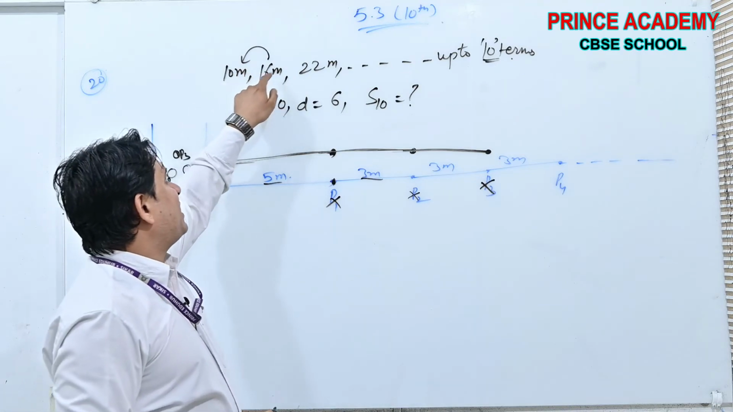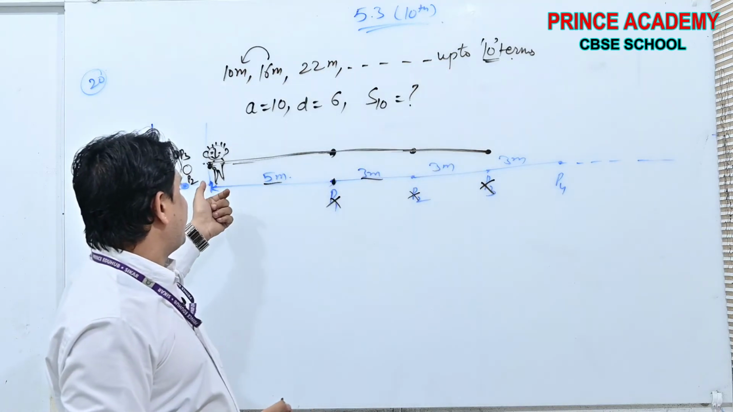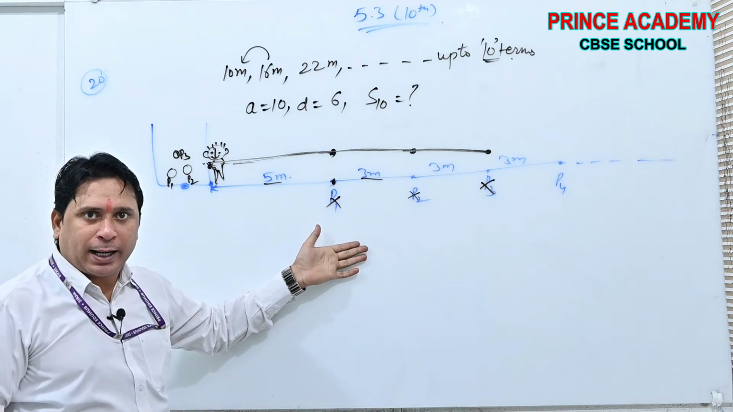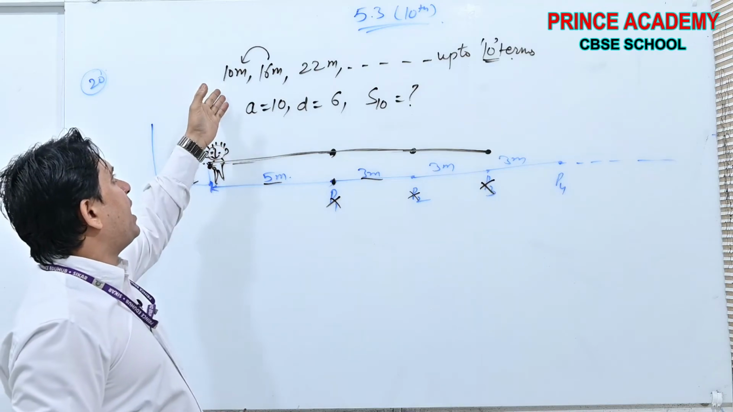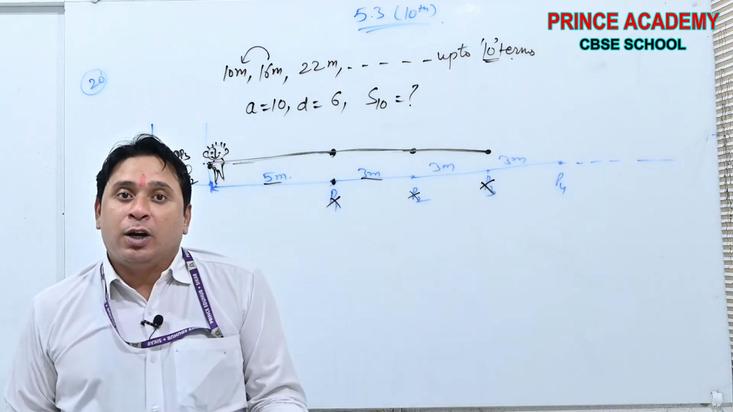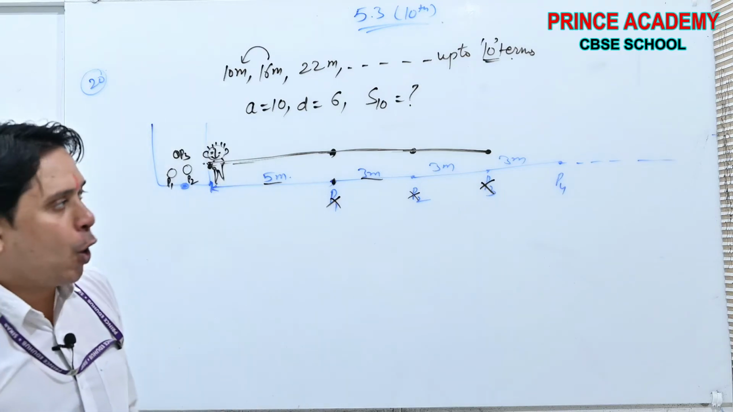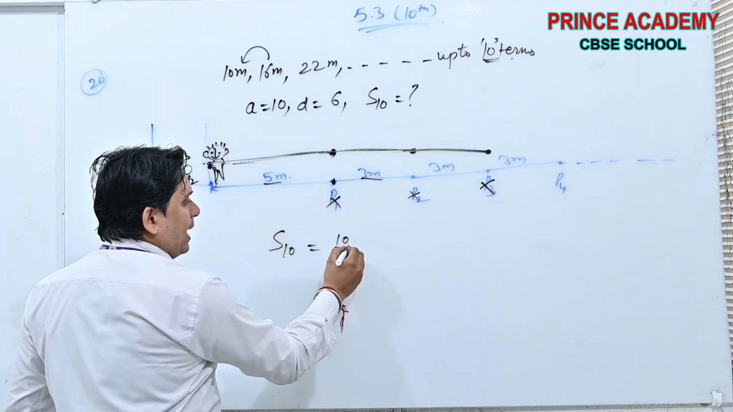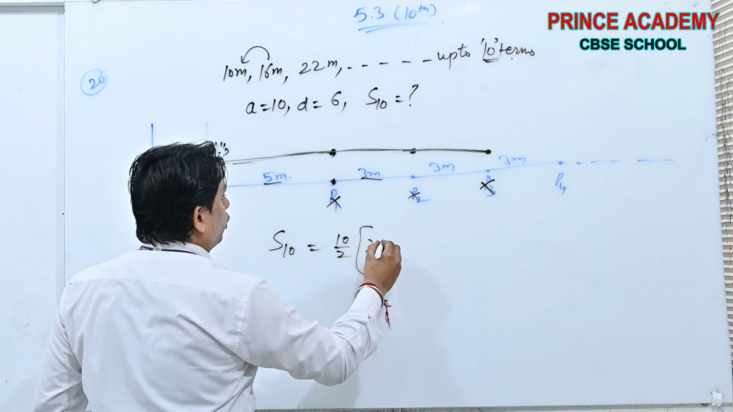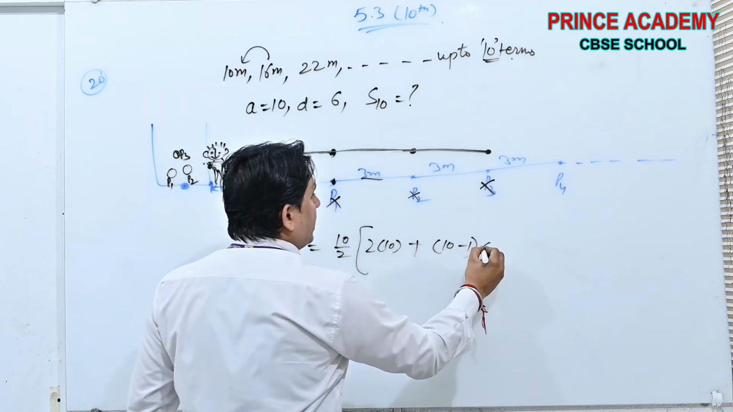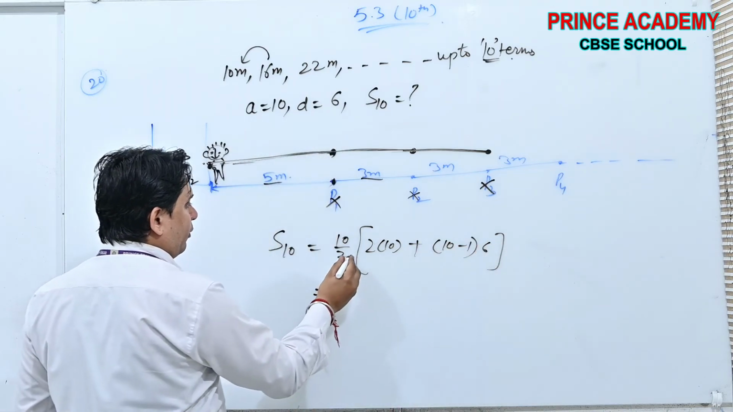These are the distances covered by the person, the competitor, in picking the potatoes. And if we find the sum of all these distances, we will get the total distance covered by the competitor. So beta, S10 will be n by 2, 2a plus n minus 1 into d. Yes or no? Now solve it.